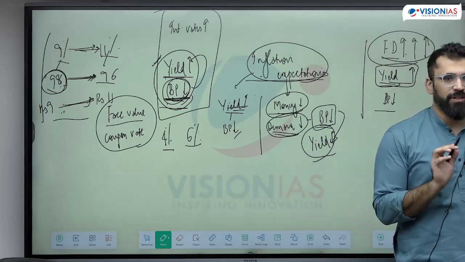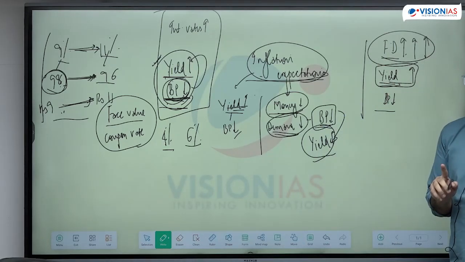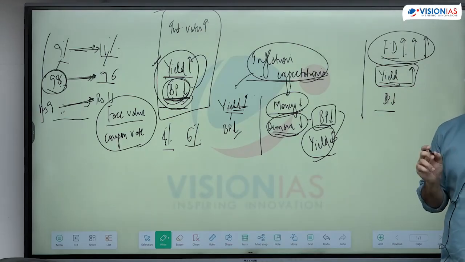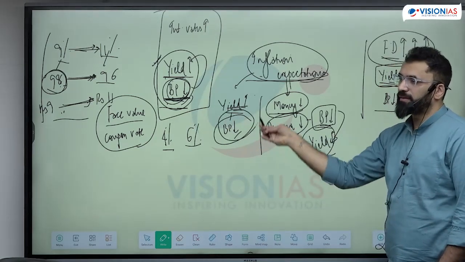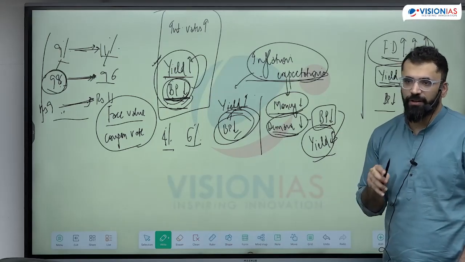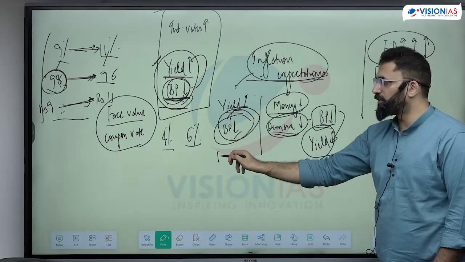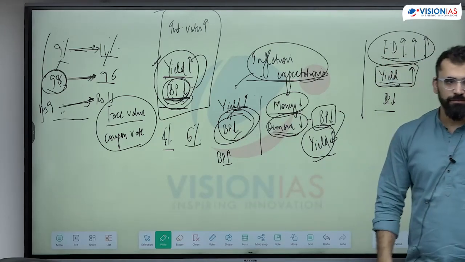Is this clear how the yield of a bond will depend on various things happening in the economy? All these things will impact what exactly the bond yield is. And how does it impact bond yield? It impacts through the bond price. Because I can't change the coupon rate or even the face value. I will have to reduce the bond price or increase the bond price, whatever the yield is. Is it clear?